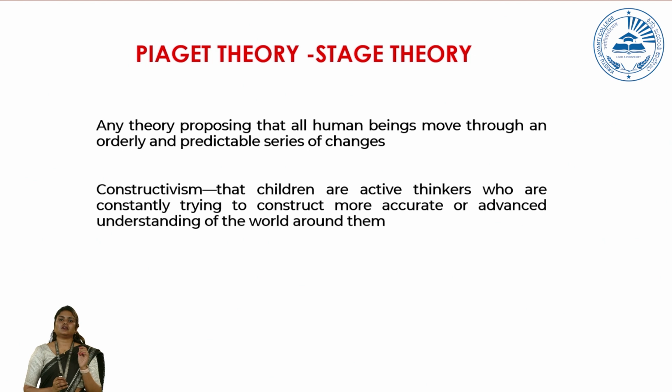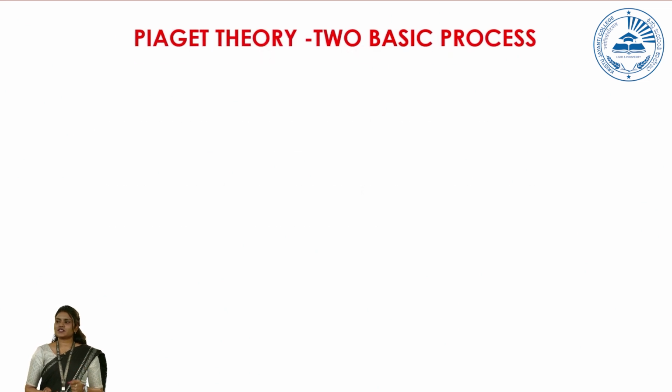The central assumption of Piaget's theory is that it is based on constructivism. They believe that children are active thinkers who are constantly trying to construct a more accurate or advanced understanding of the world around them. They believe that children are the ones who create the meaning of the world around them. So now the question is, how do these children create meaning of the world around them? According to Piaget, 2 basic processes help children to create this understanding of the world.